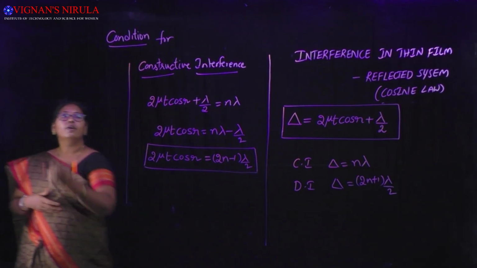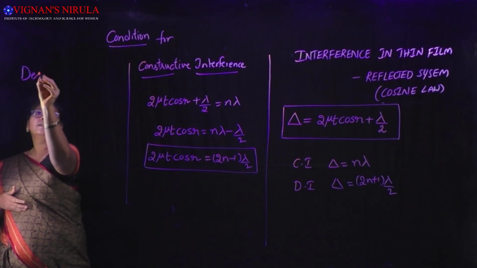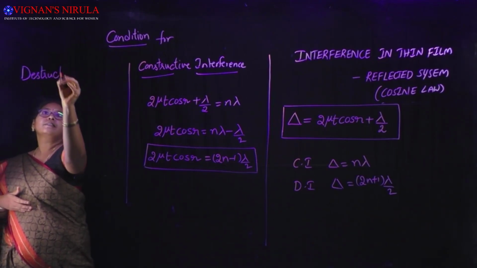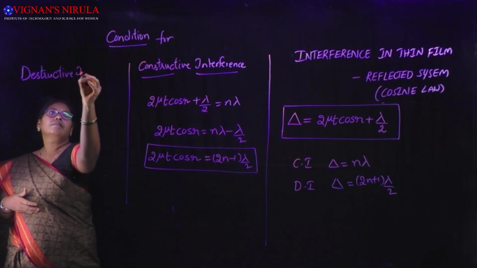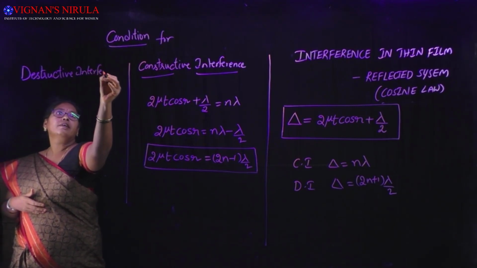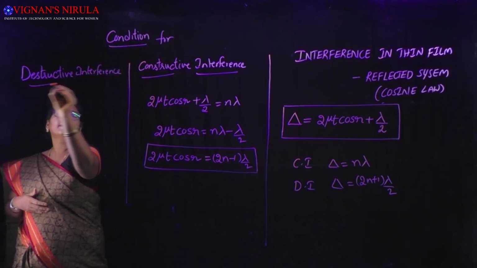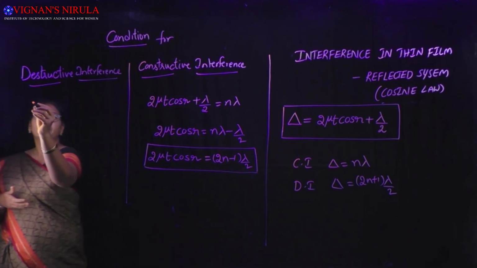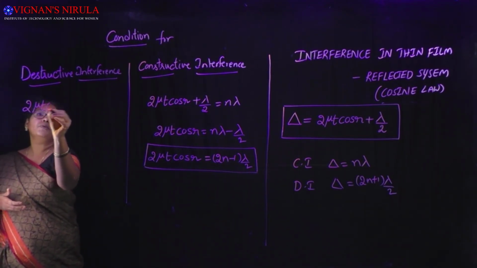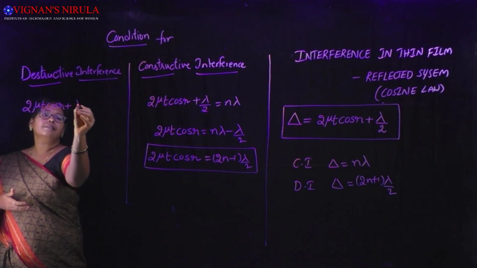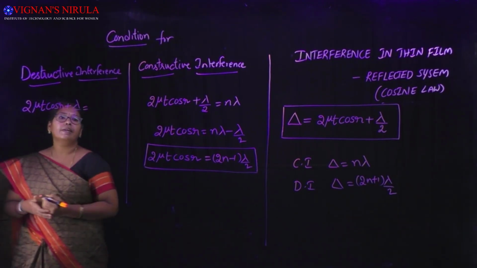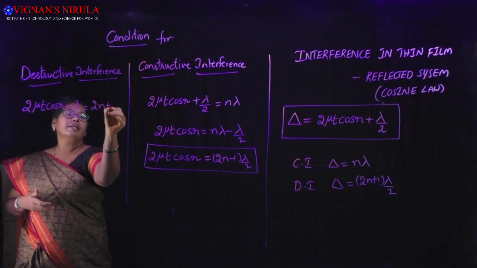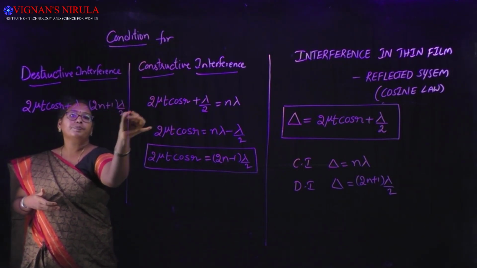And one can get destructive interference when the path difference delta is equal to (2n+1) lambda by 2. So here the path difference is 2 mu t cos r plus lambda by 2, which is equal to (2n+1) lambda by 2.